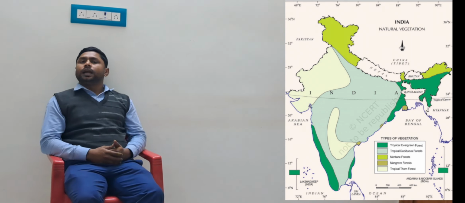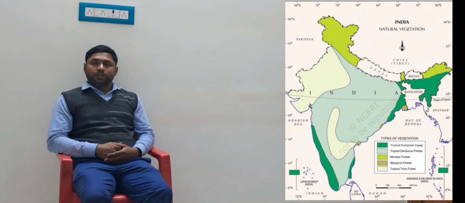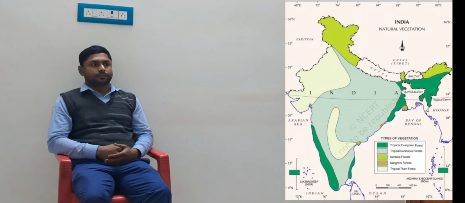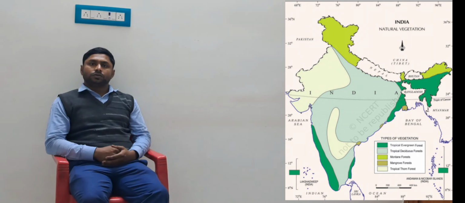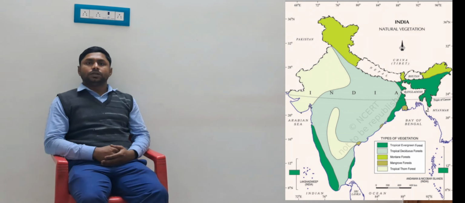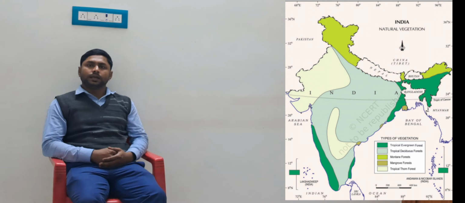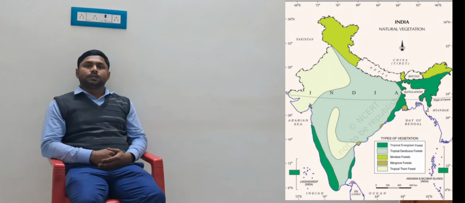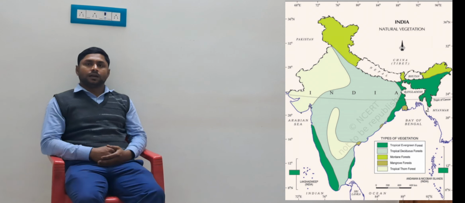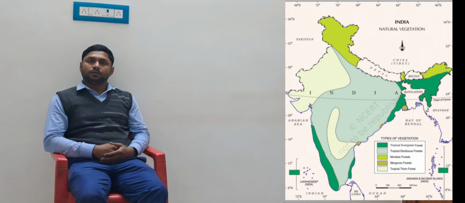And the next point, number three vegetation, the thorn and scrub. This type of vegetation consists mostly of bushes, but also some trees like kekar, babul and plumwood.